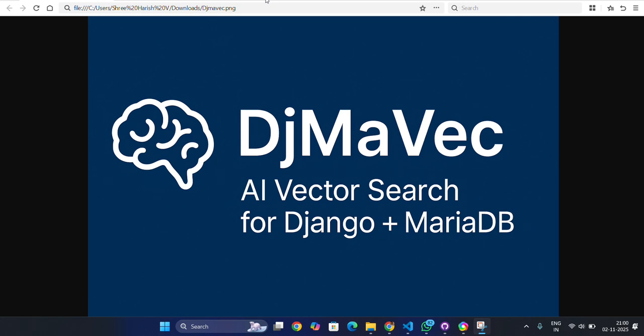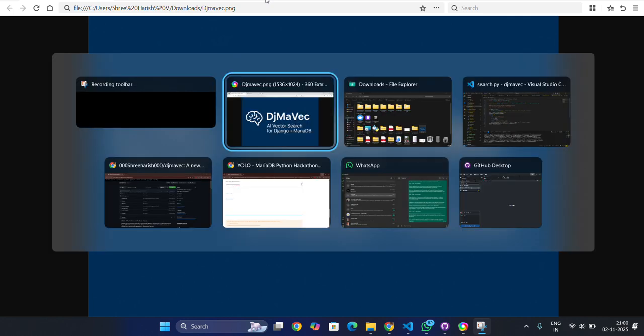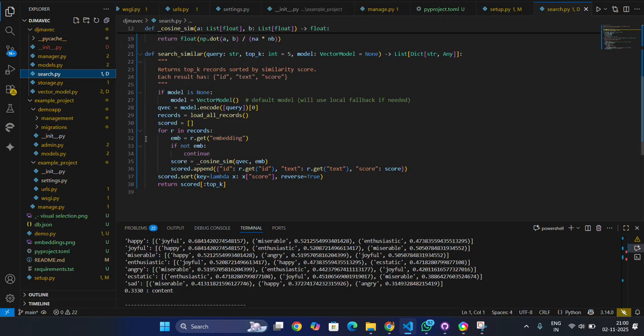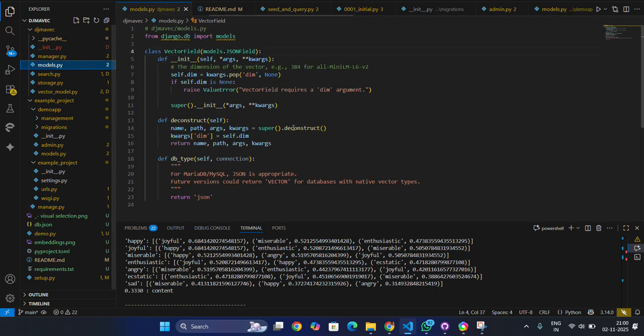So in order to bridge the gap, we have developed Djmavec, a Python library built with MariaDB's new vector capabilities. In simple terms, it allows Django developers to integrate AI-based semantic search with just a few lines of code. For example, here is how this part of the code works. It converts the text to a 384-dimensional vector with a local mini LLM. Let's say you search for AI in education. It will return the top K=5 results.